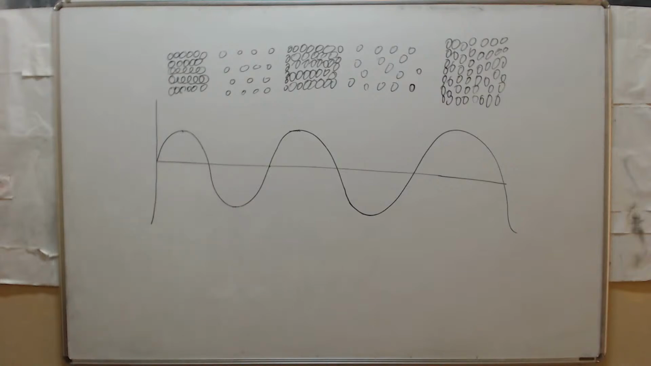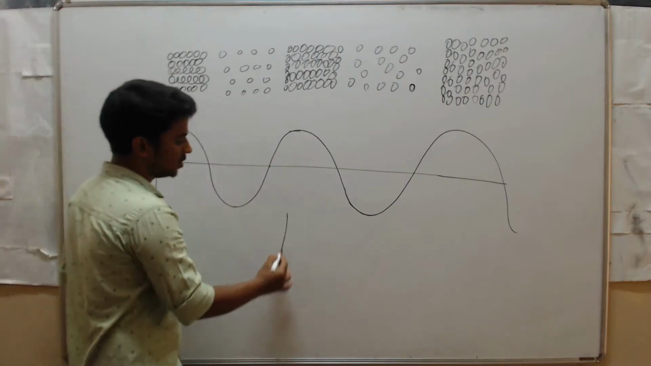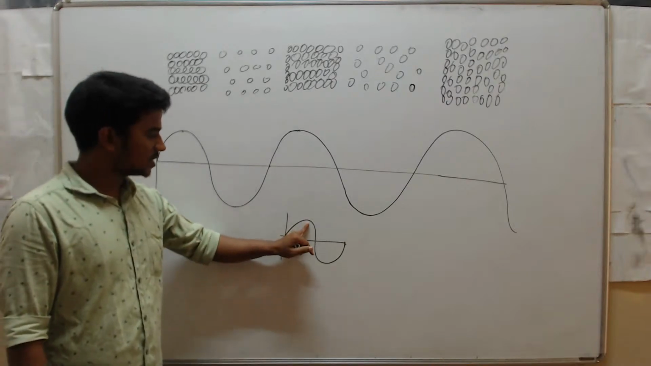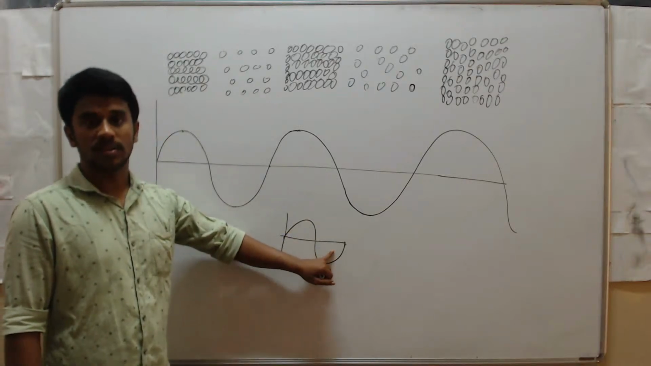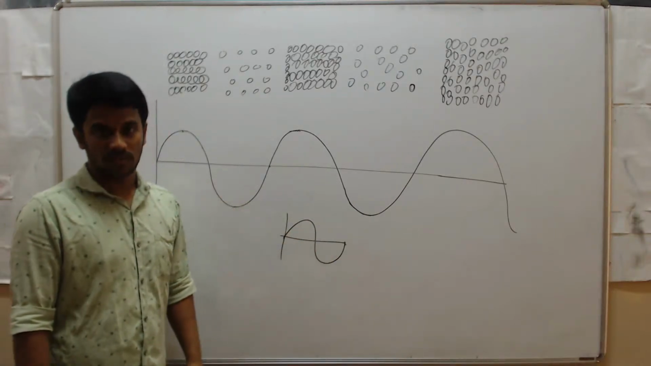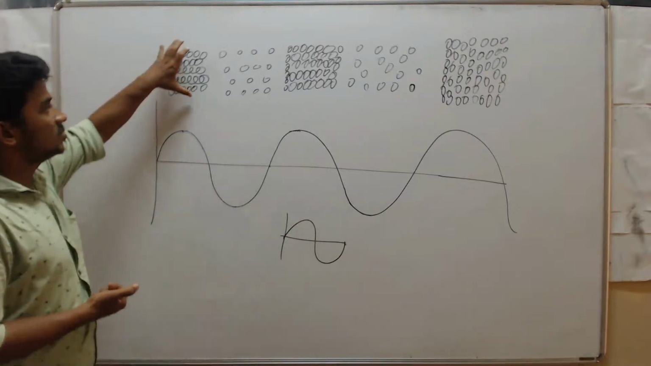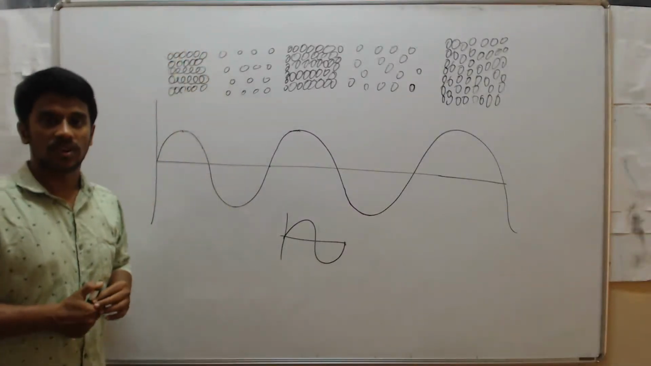Frequency means the number of waves passing through a point of the medium in 1 second is called the frequency of the wave. In simple words, in a given time, how many waves are passing. A wave means one crest and one trough. In a given time, how many of these waves are passing, that is called frequency. In other words, frequency means the number of times the atoms vibrate in a given time.